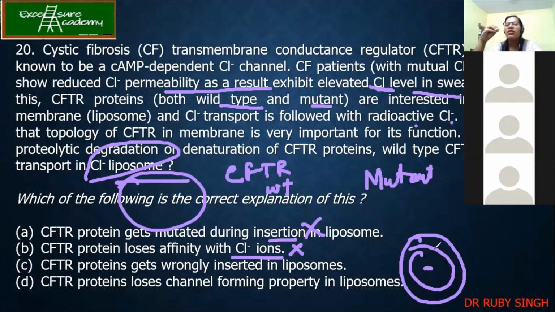Now this mixing should encourage the insertion of your protein. This is not regulated, it is just random, right? So there are chances where the CFTR can get inserted upside down. Instead of going like this, it might get inserted like this. So it might be one possibility.